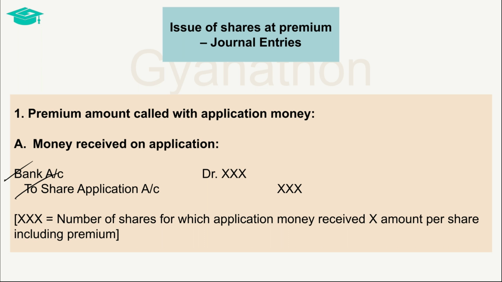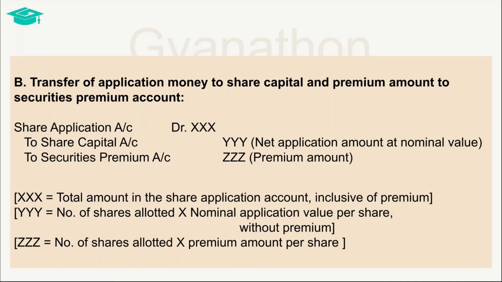The effect of this entry is that the money received in respect of share application is first parked into the share application account, from where it will be further transferred to the share capital once the applications are accepted and shares are allotted. When the applications are accepted, the balance in the share application account has to be transferred to the share capital account. However, when the application amount includes premium, then the nominal value is to be transferred to the share capital account and the premium amount that is received is to be transferred to the securities premium account.